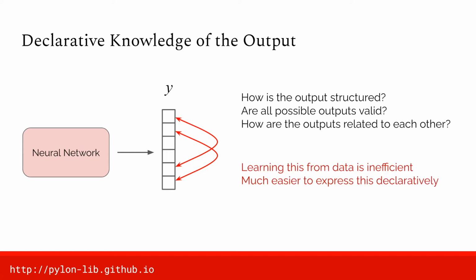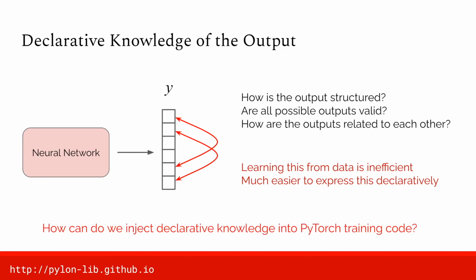Existing pipelines assume that models can learn this from data. However, this is inefficient and error-prone. It is much easier to express this knowledge declaratively, but unfortunately, there is no easy way to inject this kind of knowledge into existing PyTorch codebases. Pylon aims to make this easier.